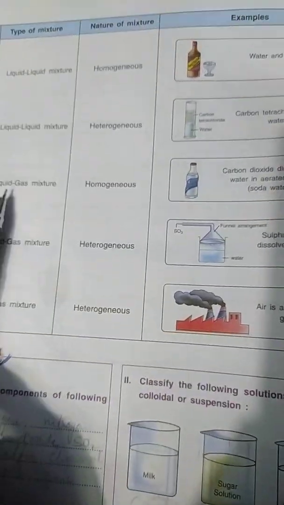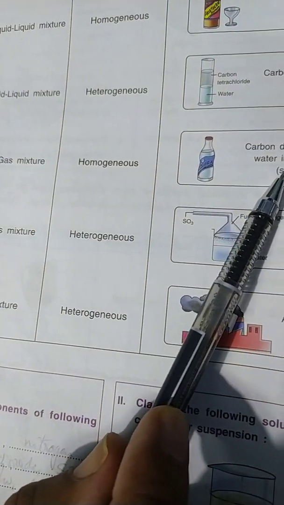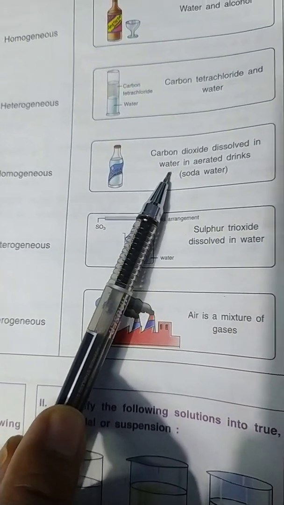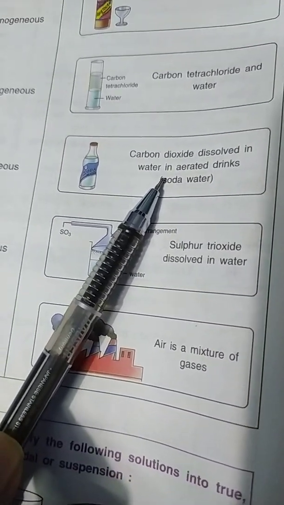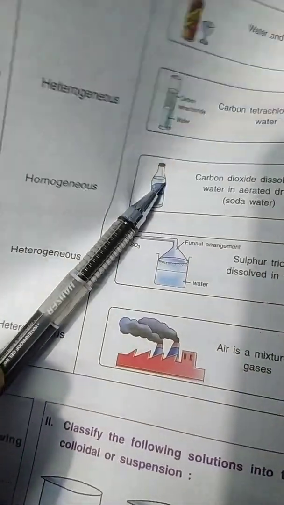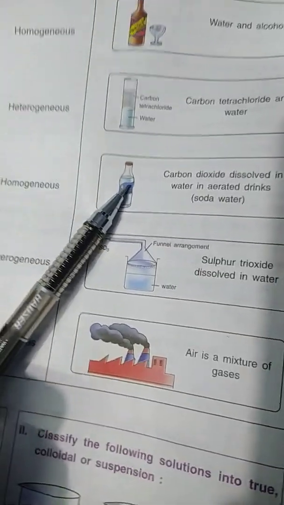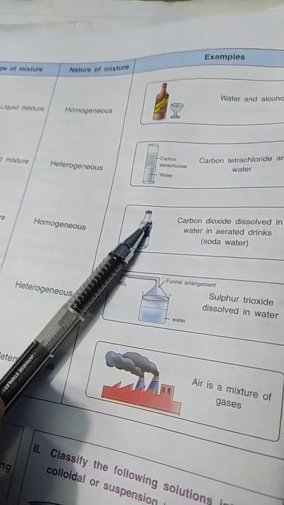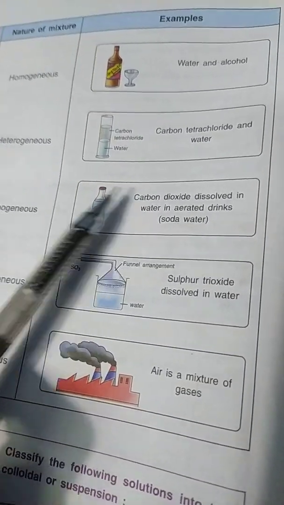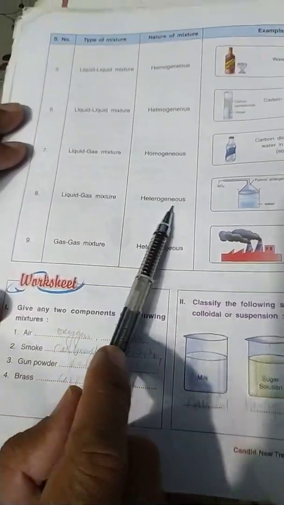Then we see a liquid-gas mixture which is homogeneous, like carbon dioxide dissolved in aerated drinks. We all know about soda water, children, and in soda water the carbon dioxide gas is mixed with a liquid, and when we open the bottle, only then is carbon dioxide released and we can see the bubbles. Then we see a liquid-gas mixture which is heterogeneous.